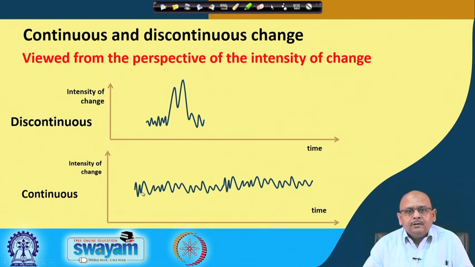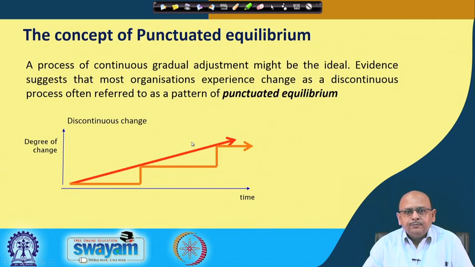So, now what happens? There is a slow change, then you move fast, then you again come back to this. So, both of these kind of changes continuously happen in the organization. It is not that you are always having these kind of spikes. You cannot have frequent spikes, because you cannot go for discontinuous change all the time. You cannot offer new product all the time. You offer a new product, then you settle down, then after some time again you go for new things, right. So, this is what we know as discontinuous and continuous change.